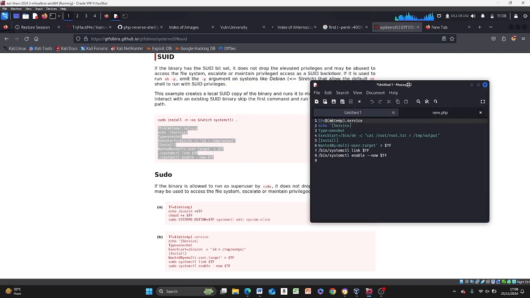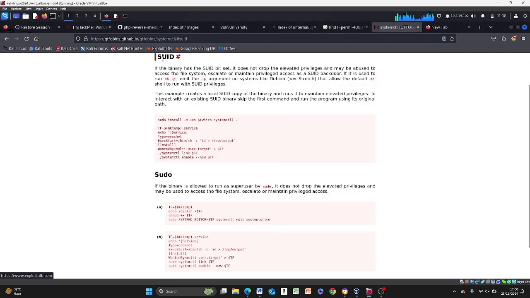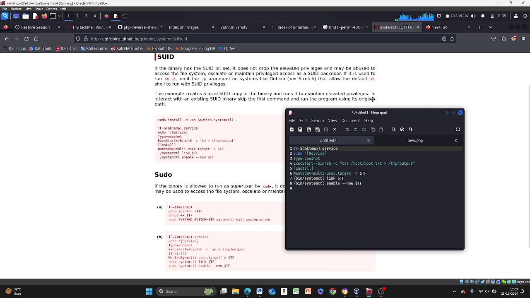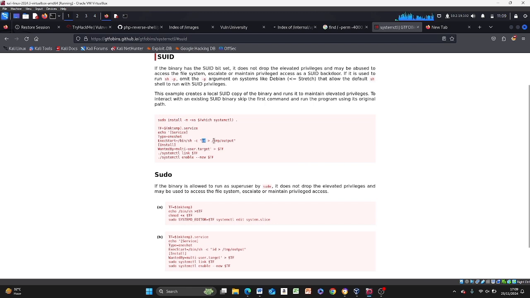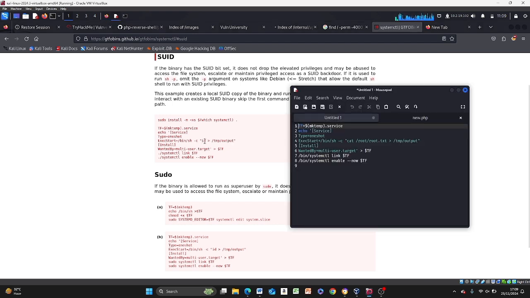Great. So now if you look at what's on the screen and what I have copied here, you notice a little difference, nothing much. First of all, you see the TF, mktemp, directory and service, echo service, the same thing, Type=oneshot, ExecStart. Now in the exec is where we have the difference. What this exec is doing is calling out to id, so you are printing id into a temporary file called output. But in our case, what we want to print out is not id.